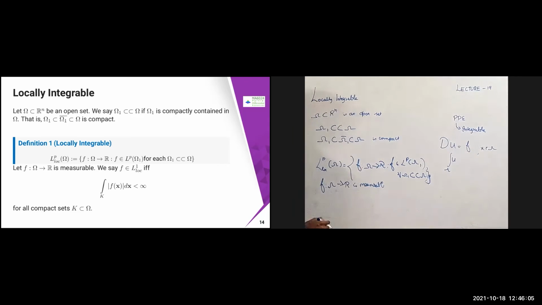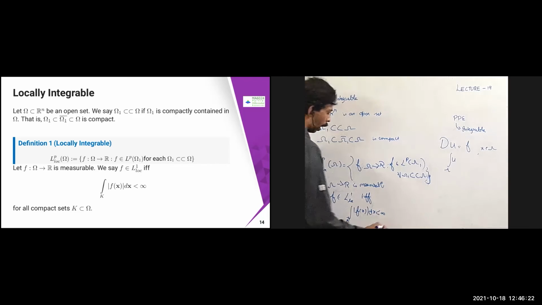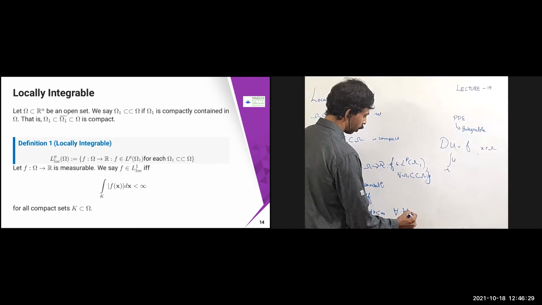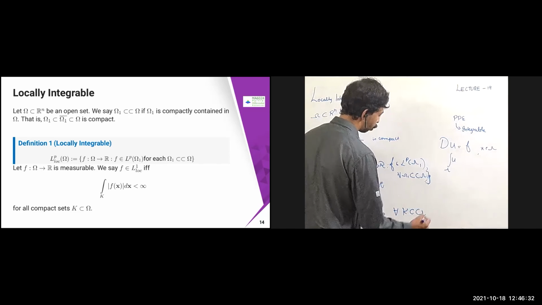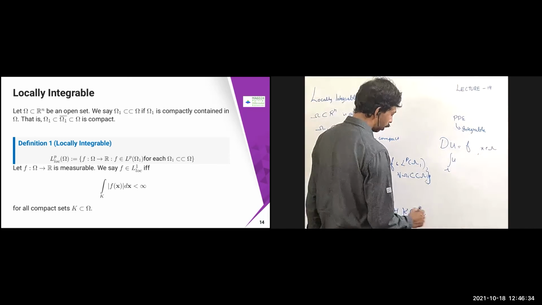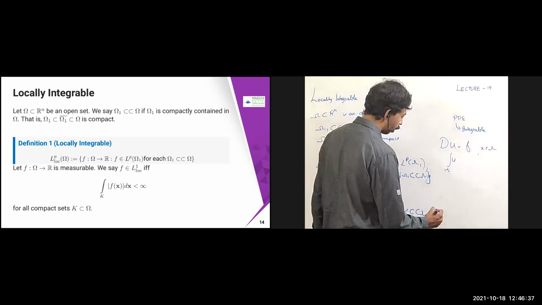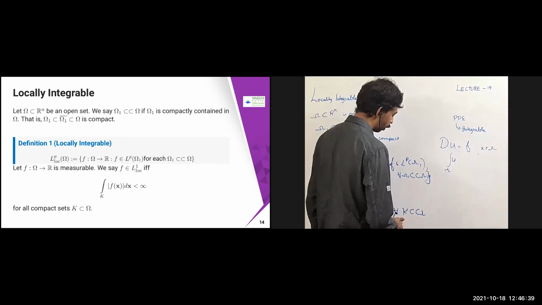We say f belongs to L loc 1 of omega if and only if the integral over K of |f(x)| dx is less than infinity for all K. I can write this equivalently for all compact subsets K of omega.